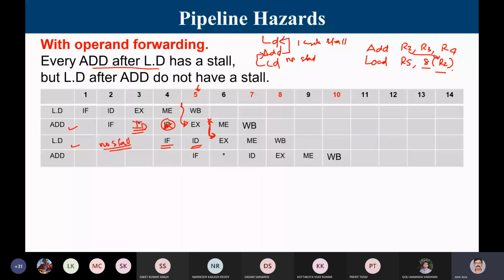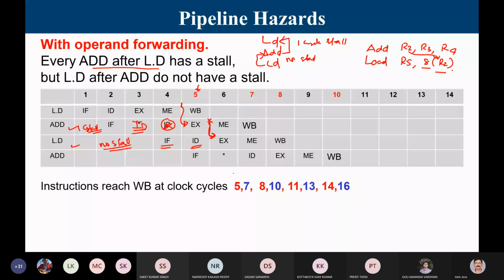If you look at the same pattern, instructions reach WB: the first one at 5, I will complete my first load. Then there is a one cycle delay. Rather than at 6, at 7 only I complete my add instruction. Immediately after that, the next load will complete at 8. Immediately after that, at 9, there is no instruction completing. The red color indicates at what clock cycles loads are getting over, and blue color indicates at which clock cycle ALU instructions are getting over.